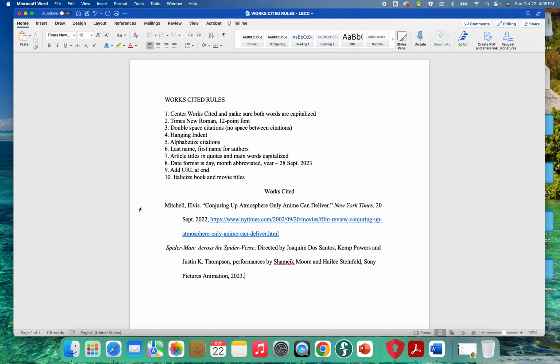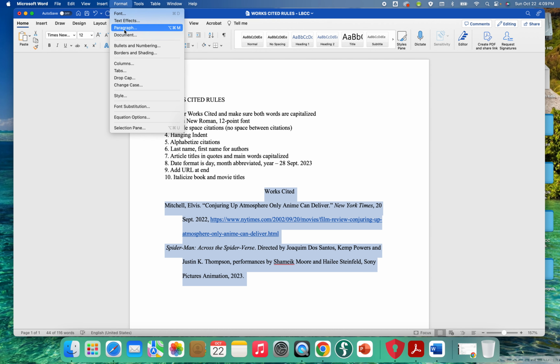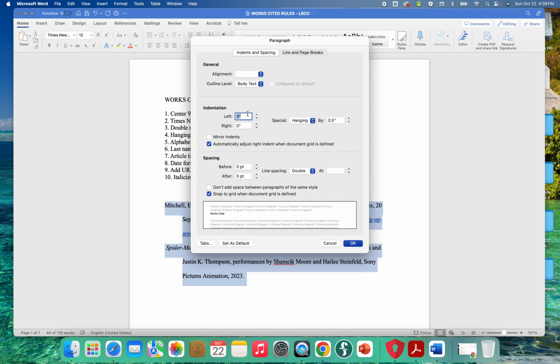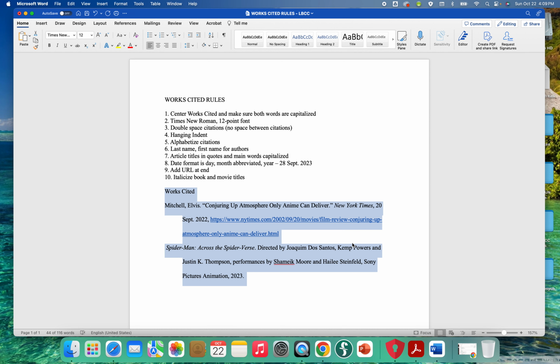And then to double check that you have all the spacing right, if you highlight it all and go up to format right up here and paragraph, you want to make sure that these are both 0, these are both 0. This should say hanging, and this should say double. As long as all of that is correct, and the alignment too should be left, then all of that should be good, except for the works cited should be centered. So that's why that changed. But yeah, so that's basically what you want. That's what it should look like.